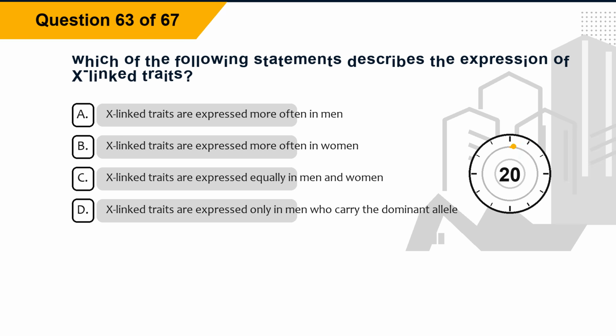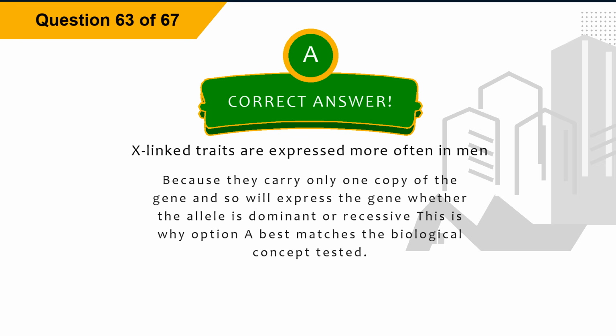Question 63. Which of the following statements describes the expression of X-linked traits? Option A, X-linked traits are expressed more often in men. Option B, X-linked traits are expressed more often in women. Option C, X-linked traits are expressed equally in men and women. Option D, X-linked traits are expressed only in men who carry the dominant allele. The correct answer is option A, X-linked traits are expressed more often in men. Explanation. Men carry only one copy of the gene and so will express the gene whether the allele is dominant or recessive. This is why option A best matches the biological concept tested.